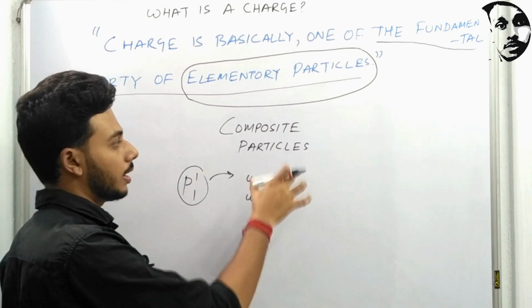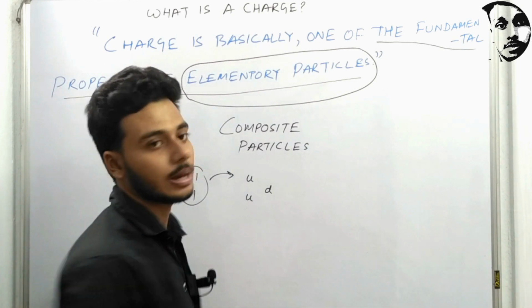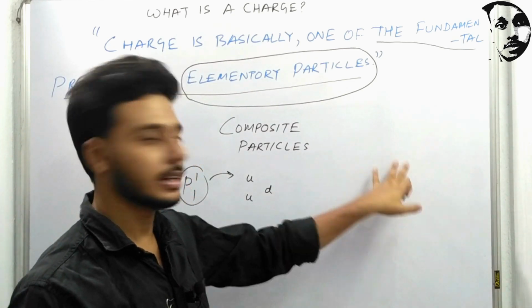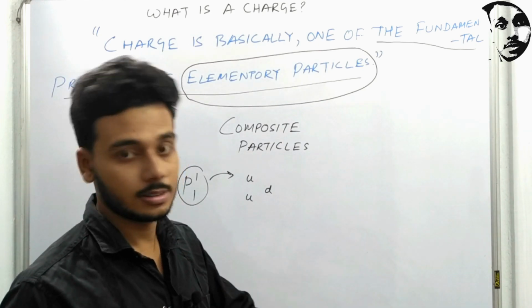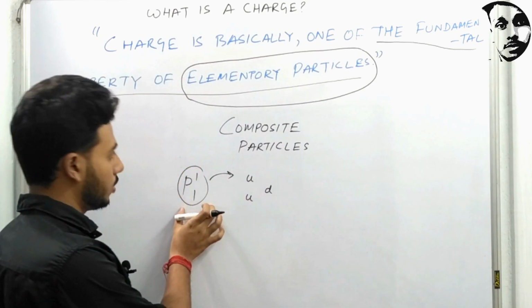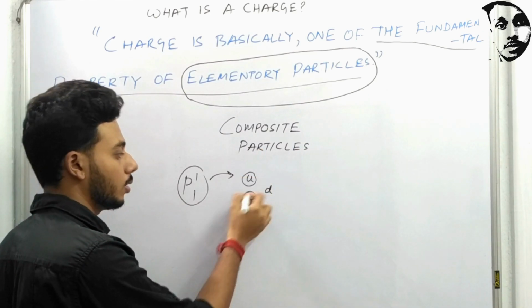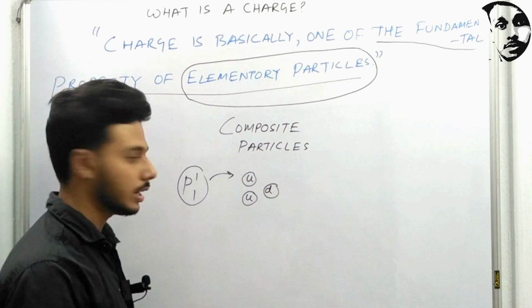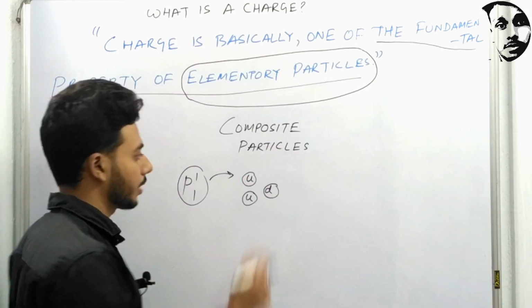Composite particles are only created when fermions and bosons both exist. That is the prime condition for making these composite particles. Both have to be existing. So generally the proton, which is one of the composite particles, is actually made out of two up quarks and one down quark. Now these are the fermions. Yes, quarks are the fermions.